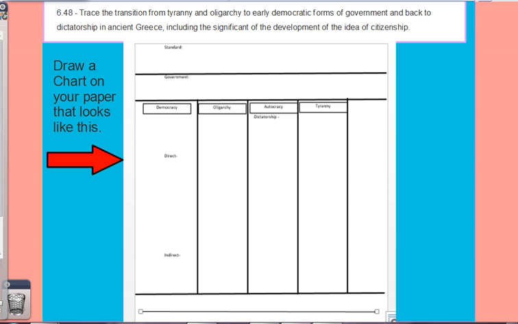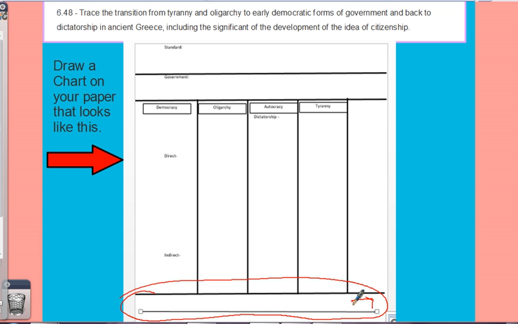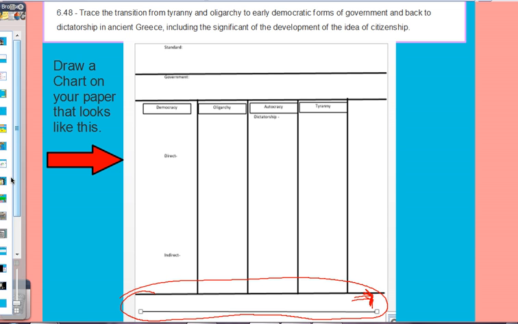Today in class you completed this chart with the exception of one part, and that was the very bottom right down here. I'm going to blow this up on another slide, so let me pull that up and do that right now. We're going to know that we're on the right slide because at the end, you're going to see the end of this line look like an arrow. That was a really crummy job right there that I made it. Whatever. Alright, so here we go.